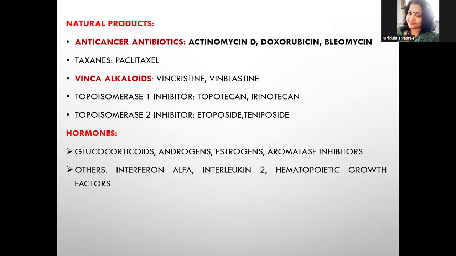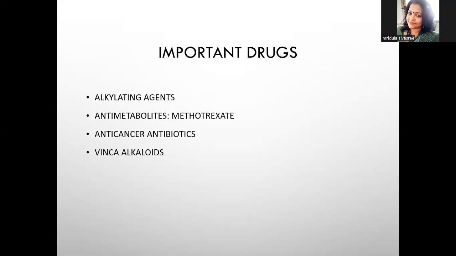Then hormonal anti-cancer agents are glucocorticoids such as steroids, androgens, estrogens, aromatase inhibitors, and others are interferon alpha, interleukin 2, hematopoietic growth factors. Okay, so we are discussing alkylating anti-cancer agents, anti-metabolites, anti-cancer antibiotics, and vinca alkaloids in detail.